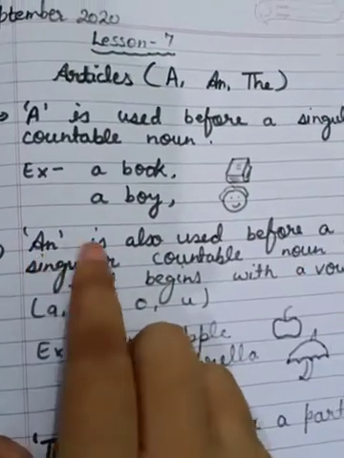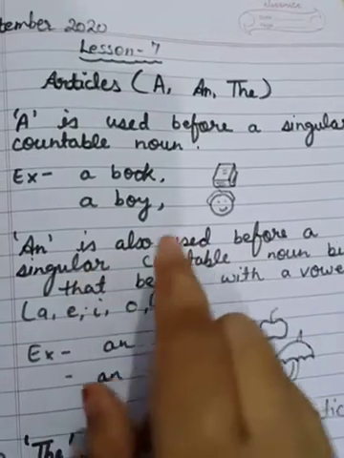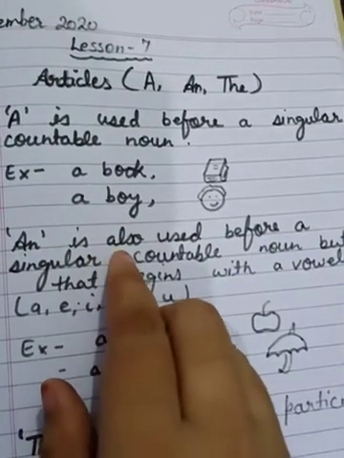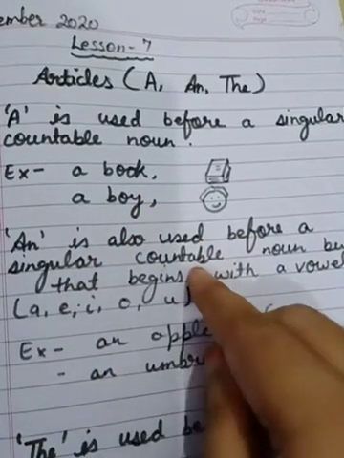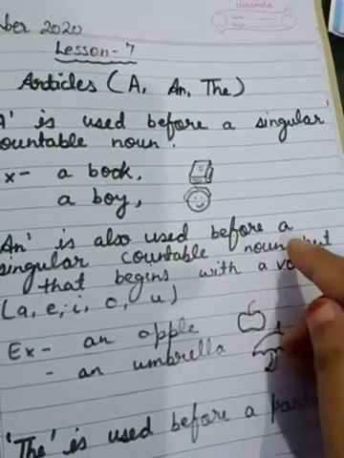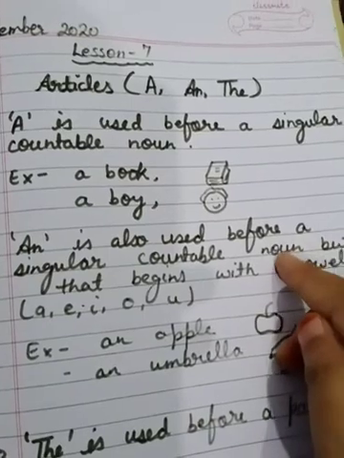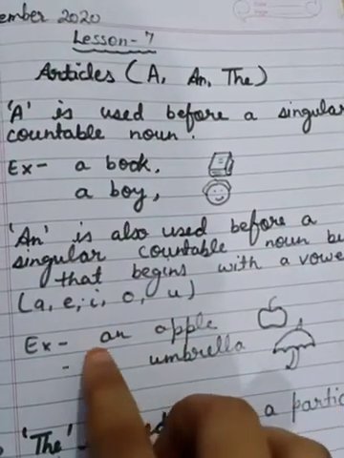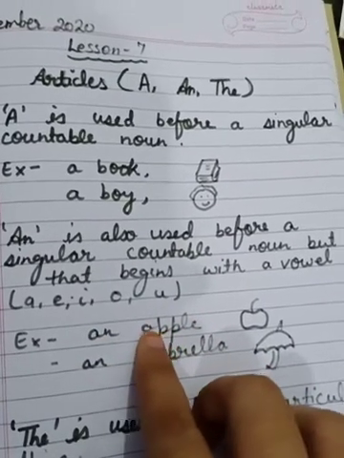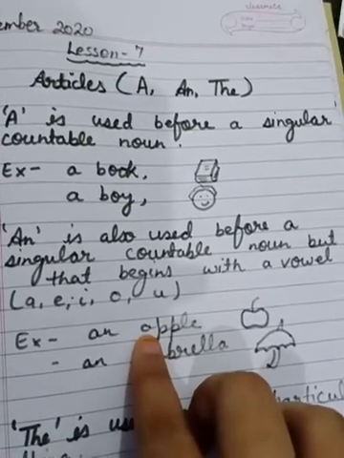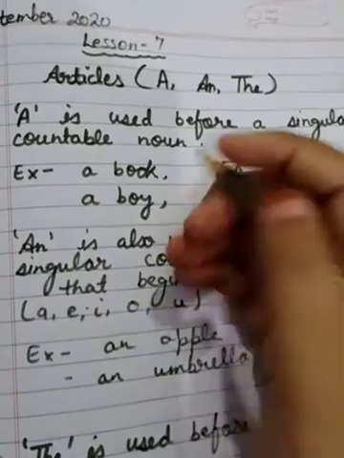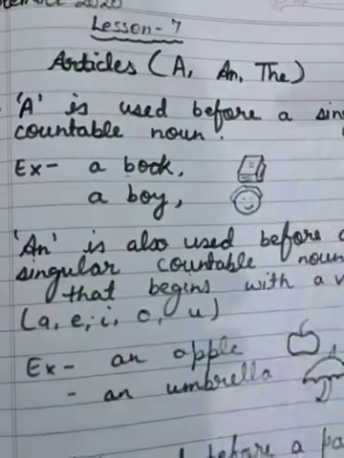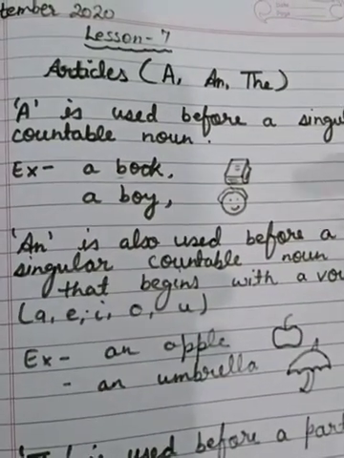Okay, an is also used before a singular countable noun, which we can count. But what is the condition? The condition is this: the noun should begin with a vowel. Vowels, you know, are a, e, i, o, u.